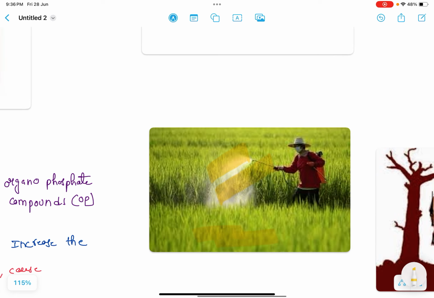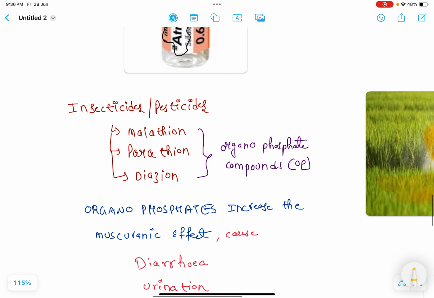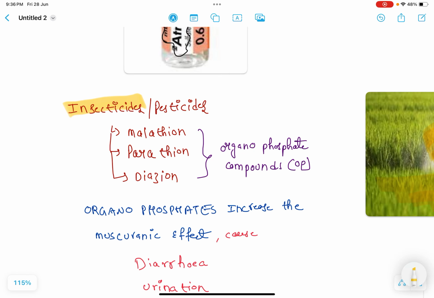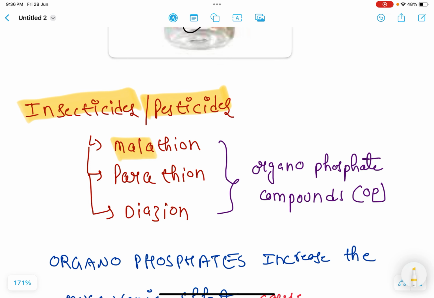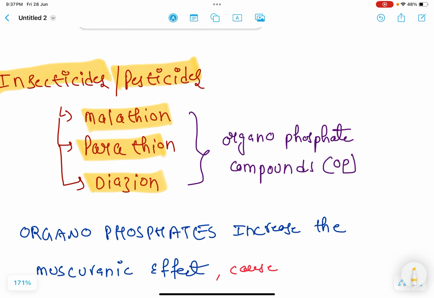In this image we can see this farmer is spraying some pesticides on his crops. This insecticide or pesticide has some chemicals, for example malathion, parathion and diazinon. All these together are called OP compounds.